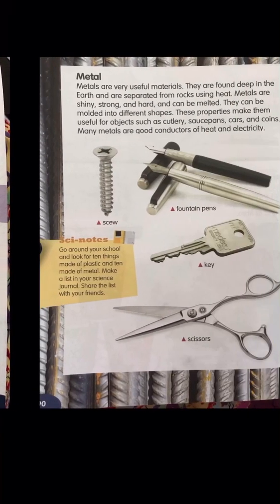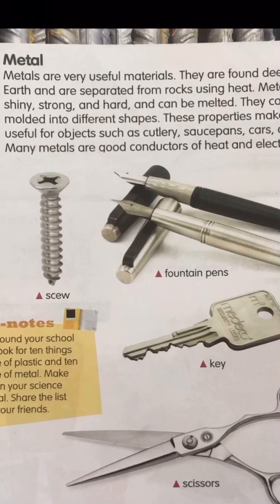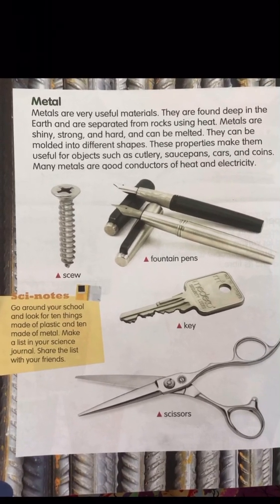So kids, now come to page number 90. What is this? Metal. Okay, metals are very useful materials. They are found deep in the earth. We get metals from the earth. Our earth has metals inside it, and metals are very shiny and strong materials, and they can be melted but at very high temperature.